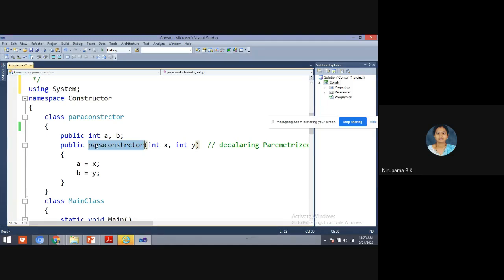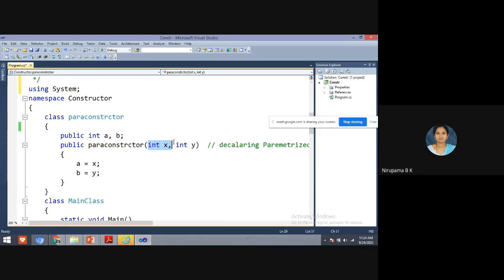Yes, students, when a method has the same name as the class, then you have to understand that it is a constructor. It may be a default constructor, a parameterized constructor, a static constructor, or a copy constructor. There are different types. But first, when the method name is the same as the class name, then you have to understand that it is a constructor.